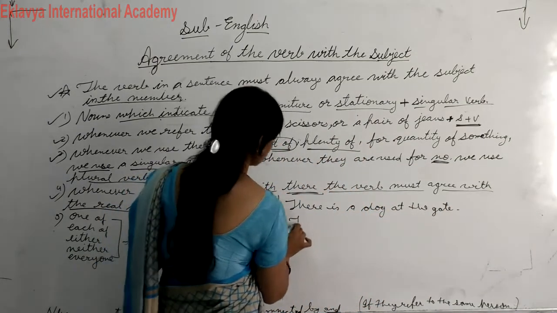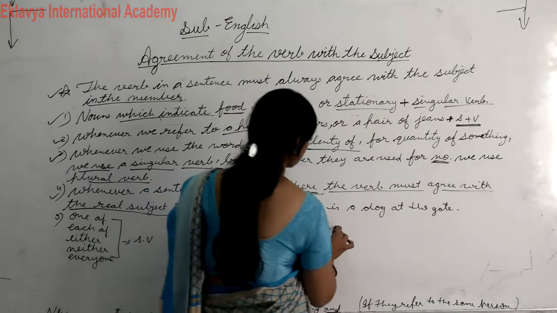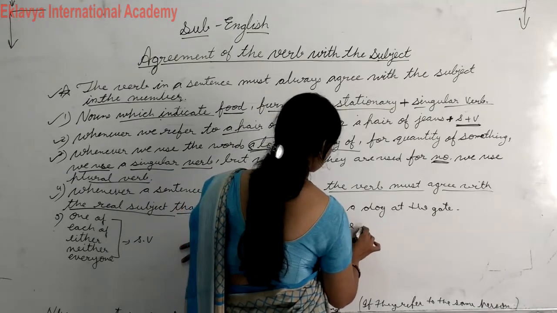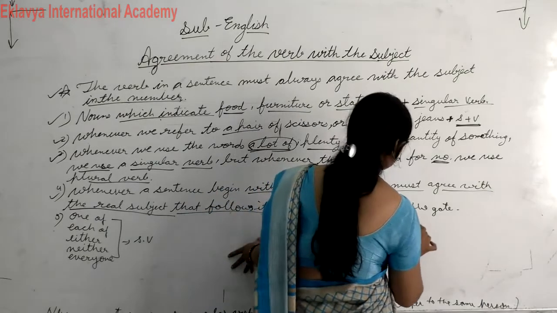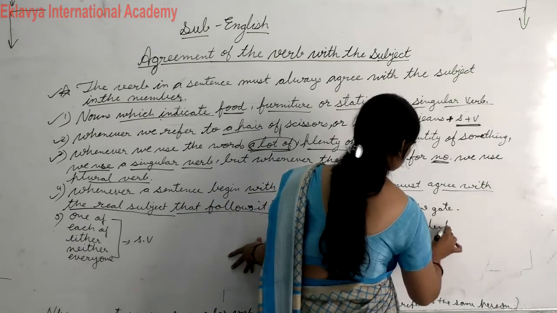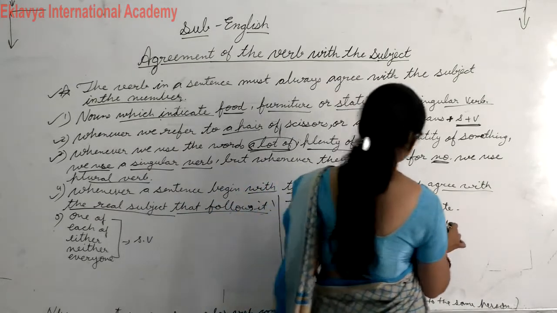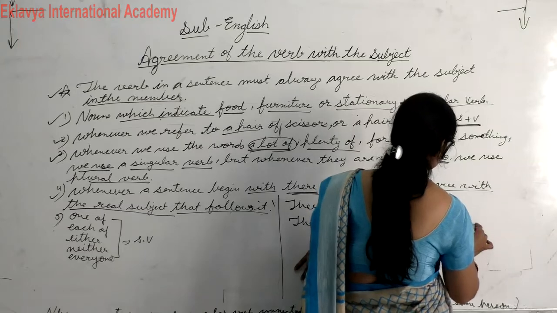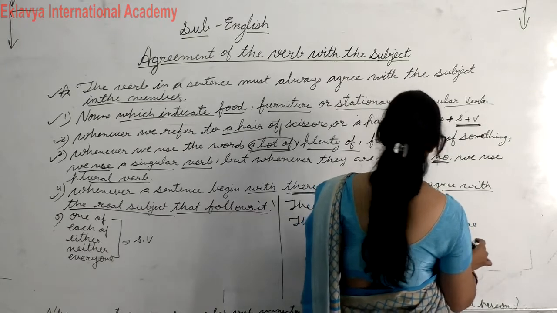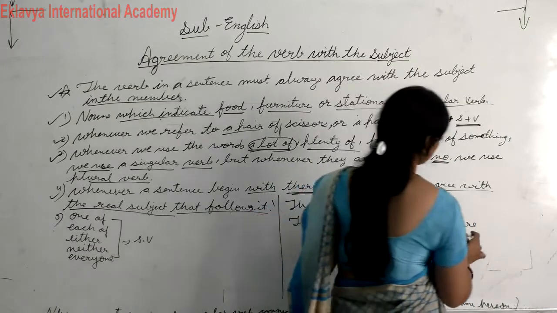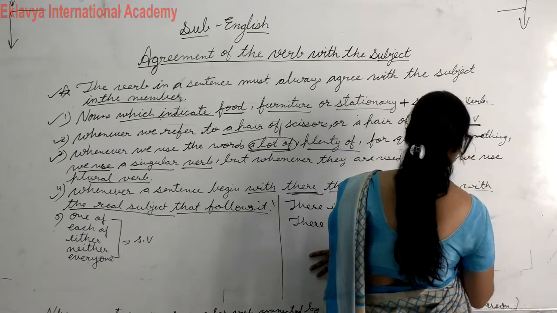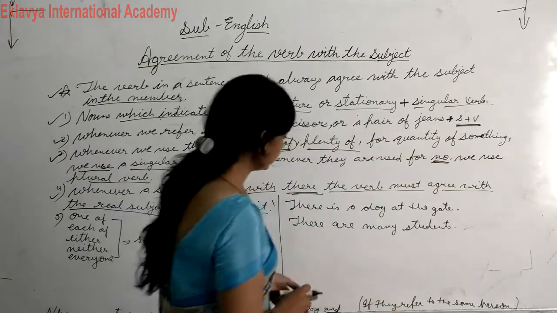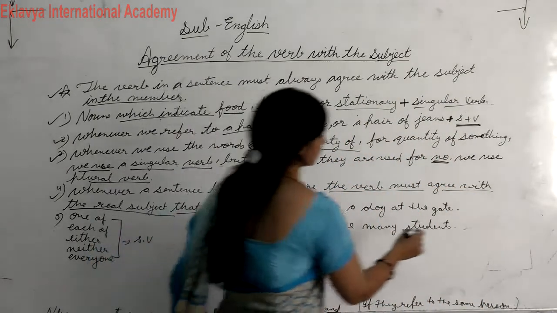Okay, there are many students. In this case, there are many students in my class.